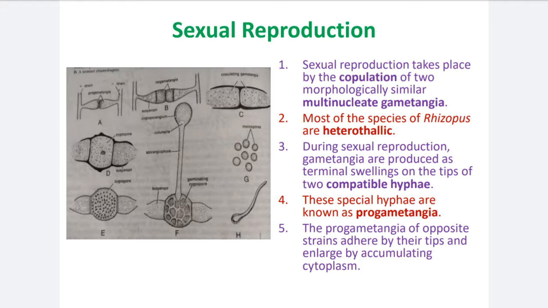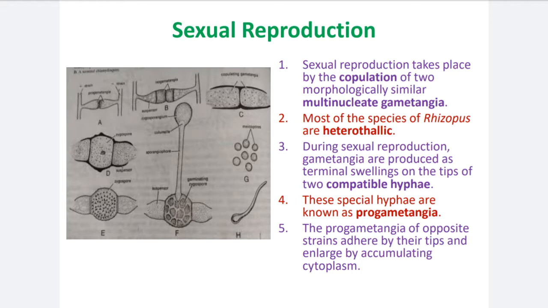Number 3. During sexual reproduction, gametangia are produced in terminal swellings on the tips of two compatible hyphae. When the hyphae of two different strains are attracted towards each other, their tips produce a terminal swelling.